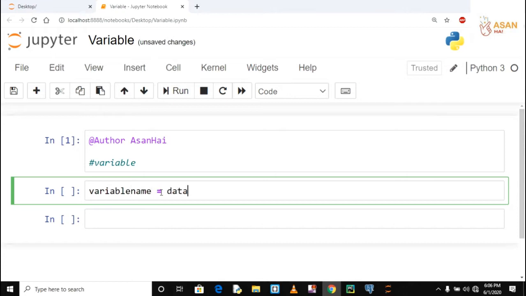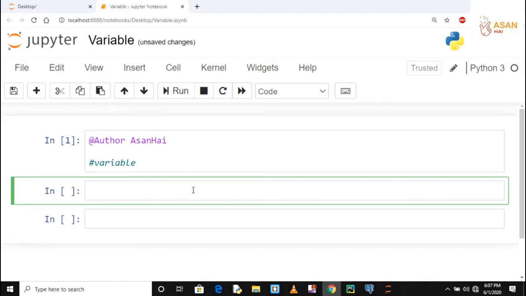Now in data we can store anything, like we can store a numeric value, we can store a string, we can store a boolean value, or we can store an image or a video. Now this variable name is actually called an identifier, and this equal to is our assignment operator, and the whole thing is the syntax of defining a variable in Python.